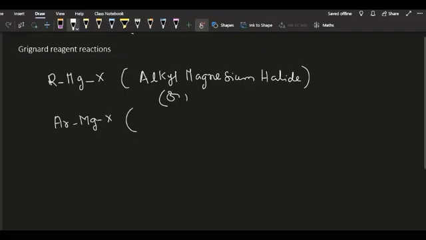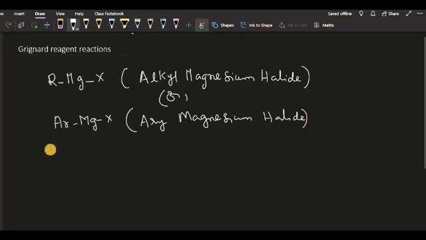So what is ArMgX? Nothing but aryl magnesium halide. Hope you understand the general formula of Grignard reagent.